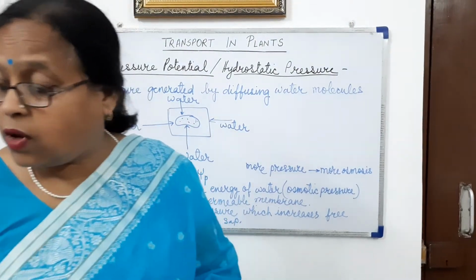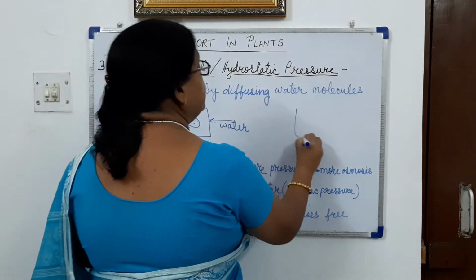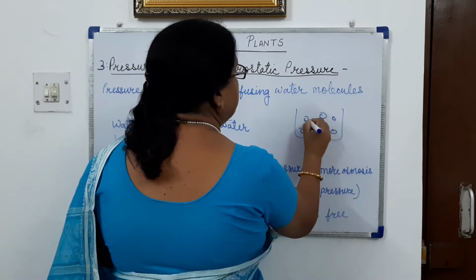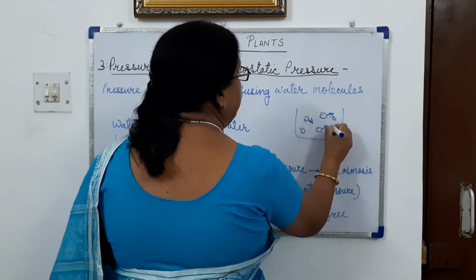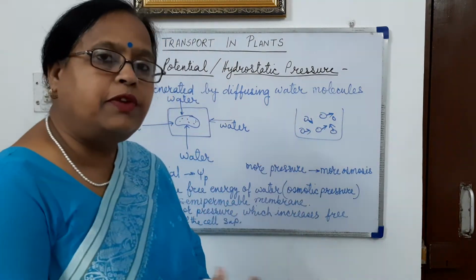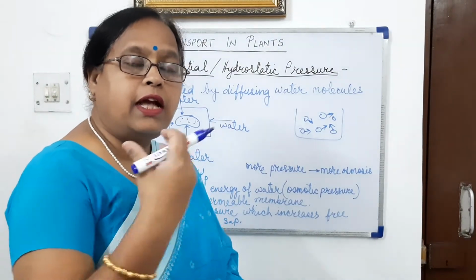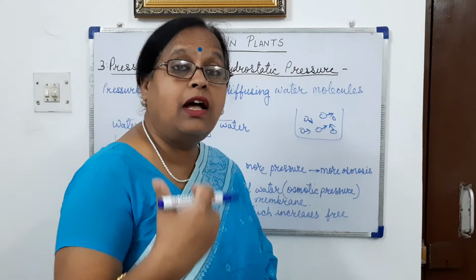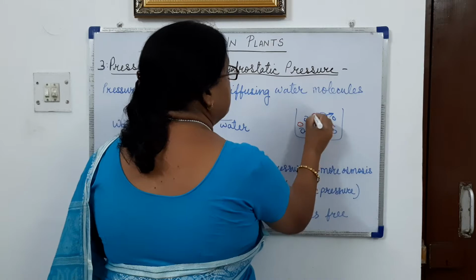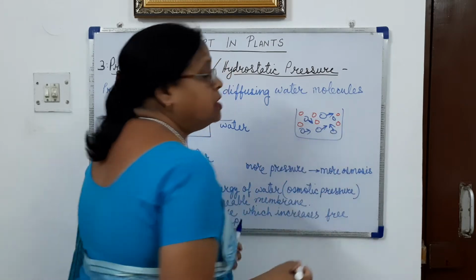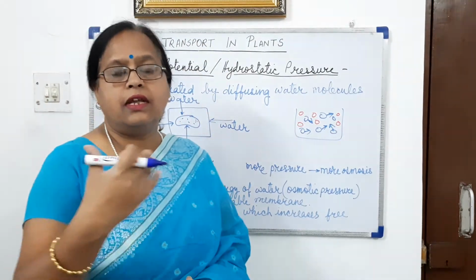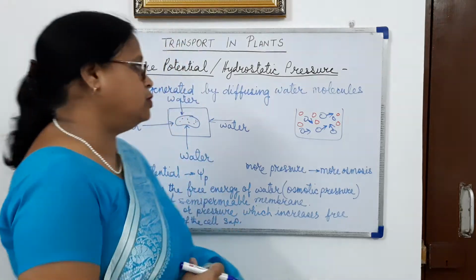Now what is the free energy of water? As I had explained here, when the water molecules are there, they are randomly moving here and there and they have kinetic energy. So when the water molecules are freely moving, they have their kinetic energy, and that is the free energy. But when solute is added, due to the addition of solute, the free energy goes on decreasing, and so that is decreasing the water potential also.